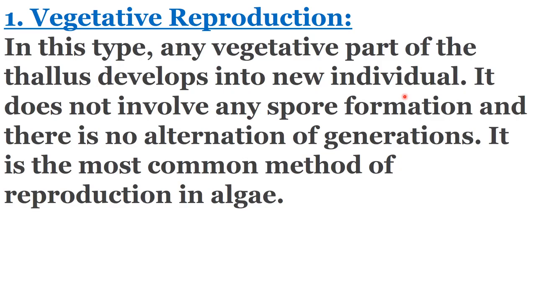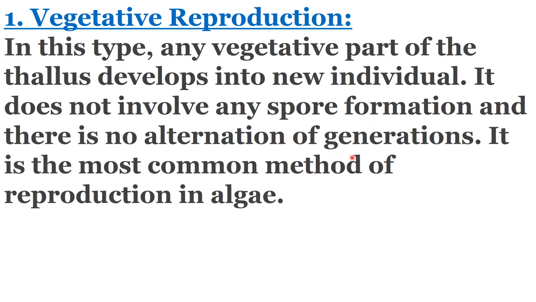Thallus means the structure, the body of the algae. It does not involve any spore formation, and there is no alternation of generations.